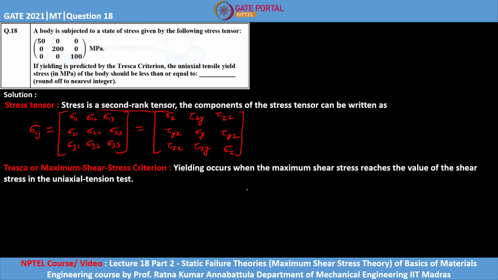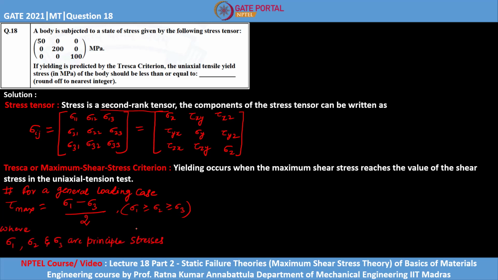If you write down this criteria in the form of an equation, for a general loading condition, tau max, which is maximum shear stress, equals sigma 1 minus sigma 3 upon 2, where the condition is sigma 1 should be greater than sigma 2 and sigma 2 should be greater than or equal to sigma 3, and sigma 1, sigma 2, sigma 3 are the principal stresses that you need to keep in mind. Now coming to the Tresca criteria, it says that when the maximum shear stress reaches the value of shear stress in the uniaxial tension test, then only the yielding will be predicted.